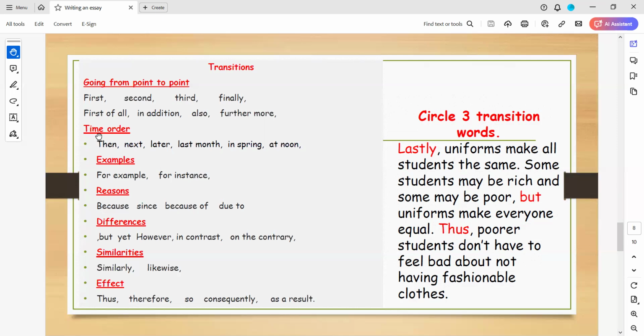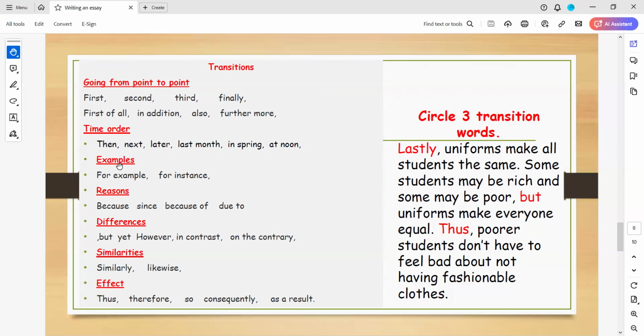And if you use transitions for time order, then next, later, last month, in spring, at noon, at night, in the morning, in the evening, as you like. It's about your paragraphs and how you say it. And the setting of the paragraph: do you know the setting, the time, the place of the paragraph? If you are describing something, or you think about something that happened to you.